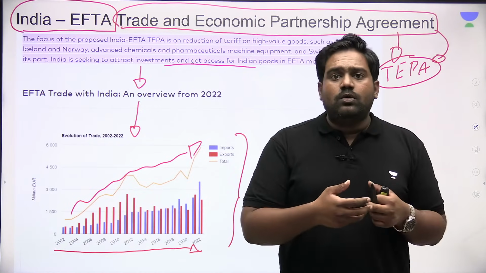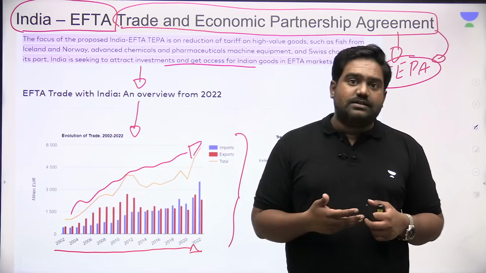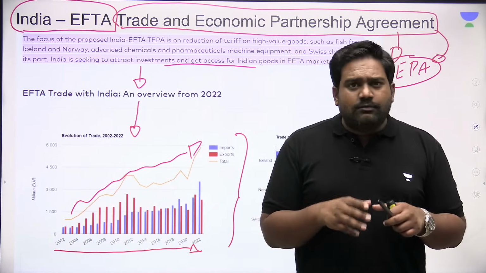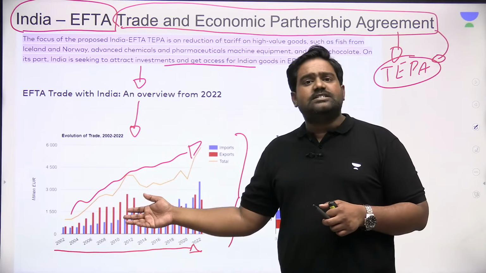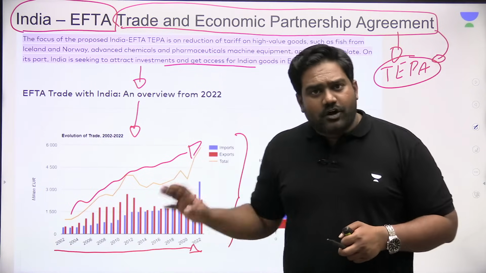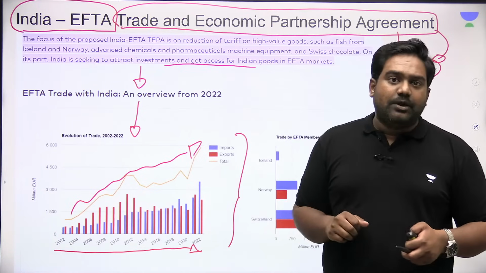India is also seeking investments from these countries. Norway especially is a major investor. There are many Swiss investors as well in the Indian market. So India would be interested in driving more investments and increasing our exports. And these countries are also interested in increasing their exports to India. So there is a lot of potential. There is no doubt about it. There has been a consistent increase in the trade volume.